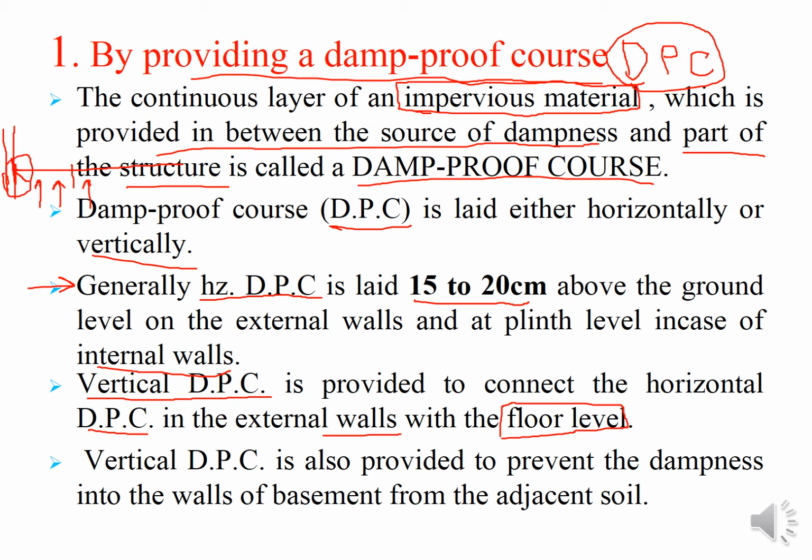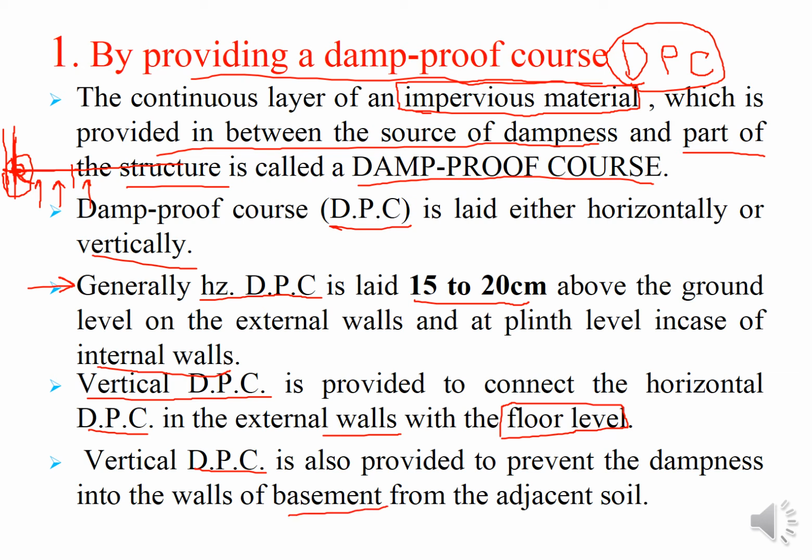So we need to restrict those points where there are joints and no particular bond. The floor is not embedded inside the wall, it is just resting there, just making contact. So here you may have a joint, and from this joint the water can penetrate very easily, so that needs to be restricted. So here we are providing the vertical DPC, the vertical layer. All over we are providing the horizontal, but here we are providing the external vertical DPC.